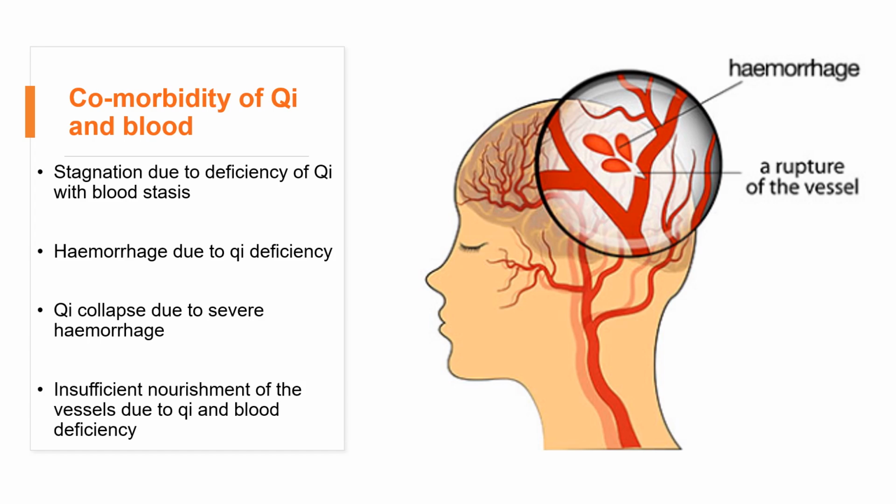On the other side, the blood deficiency also will result in qi deficiency. That's because if the Zangfu organs don't have enough blood, which means they don't have enough nourishment from the blood, it will result in the dysfunction of those Zangfu organs, especially the middle jiao, the spleen and stomach, which is where the acquired qi comes from. So that's the qi deficiency due to the blood deficiency. So they can affect each other.